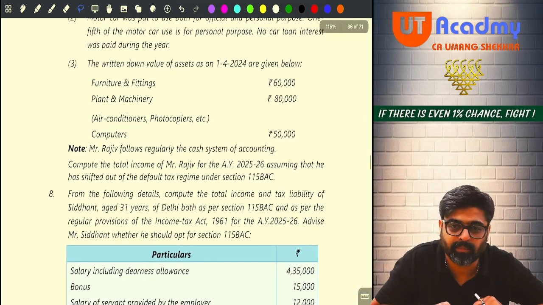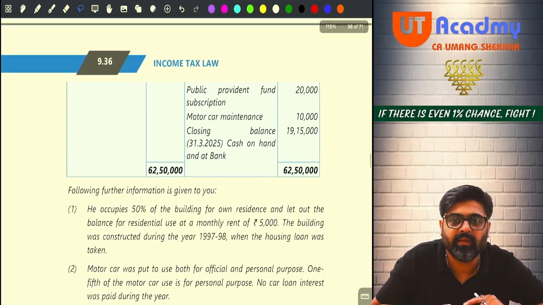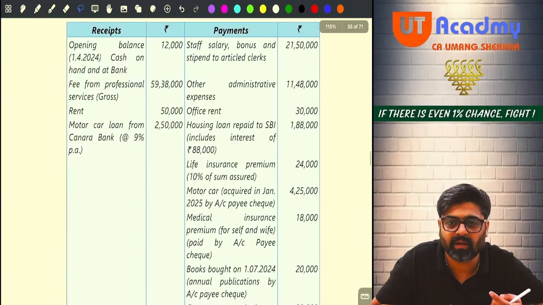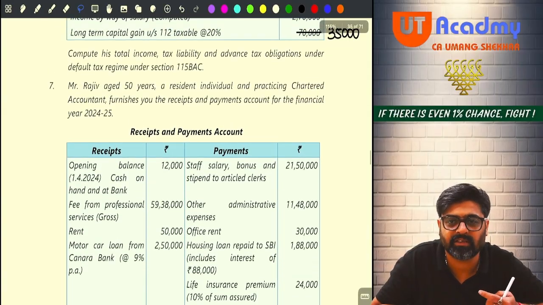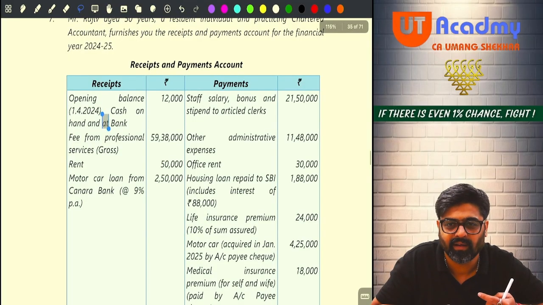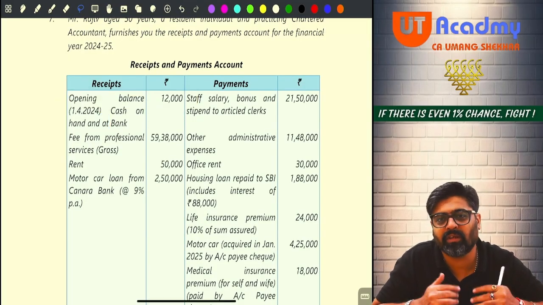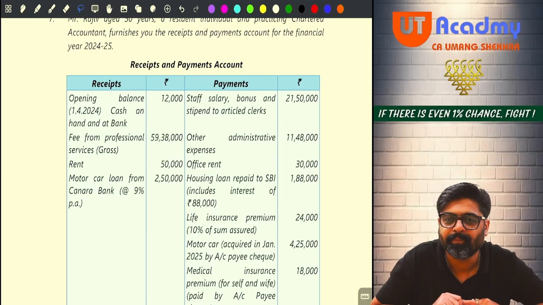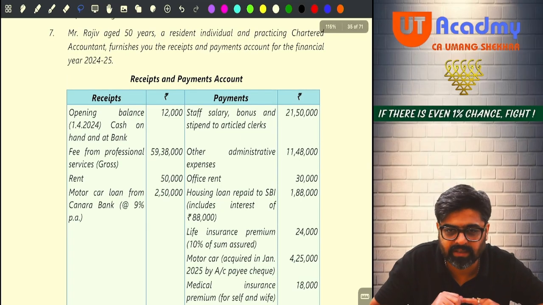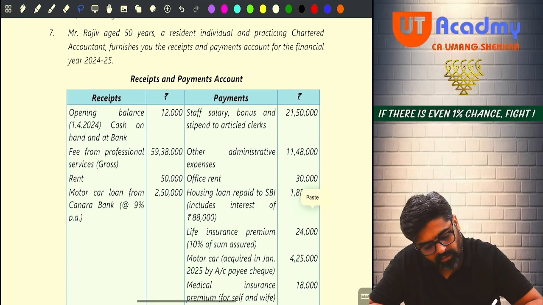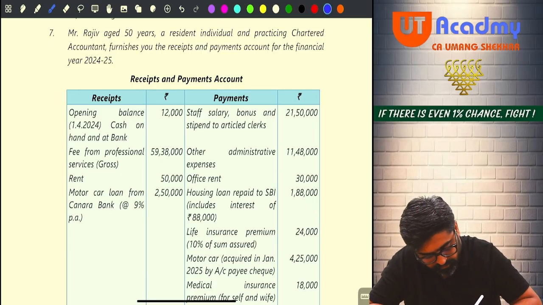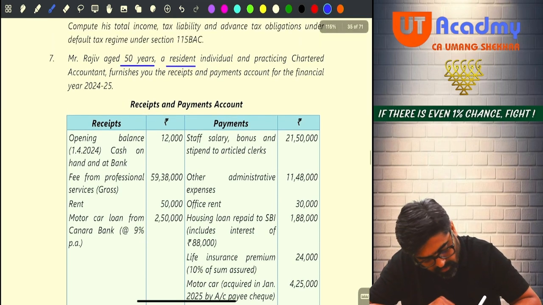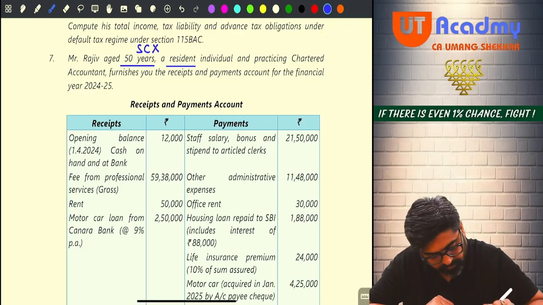So few students will be very smart students. Even after giving the receipt and payment account, they'll not understand that this is a cash system which is being followed. Okay. So for these smart students, let us give the note also. Okay, we are not smart, we will understand. Now tell me, Rajiv, what is the age? 50 years. So if his age is 50 years, he is a senior citizen or not a senior citizen? Not a senior citizen. He is a resident also. Okay, no? But not a senior citizen.